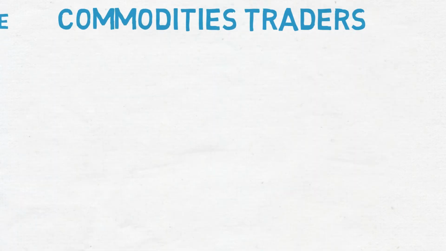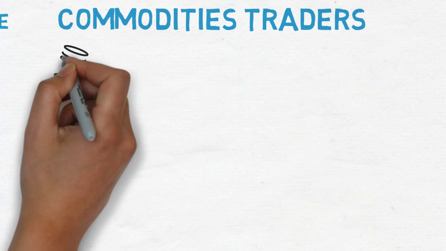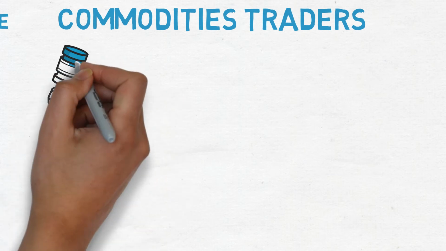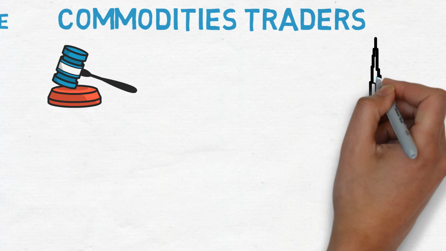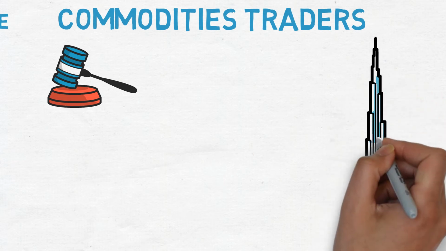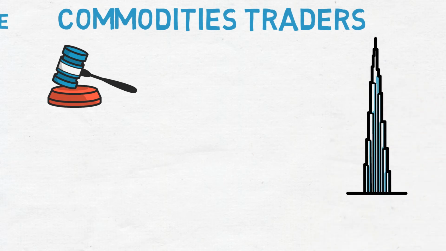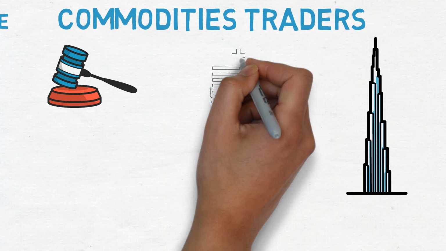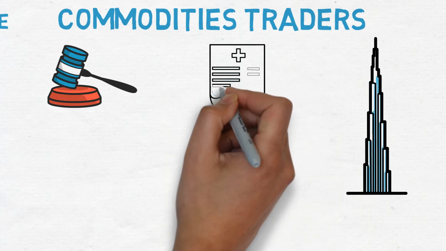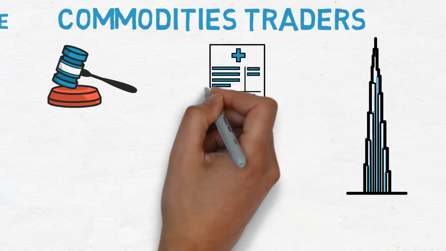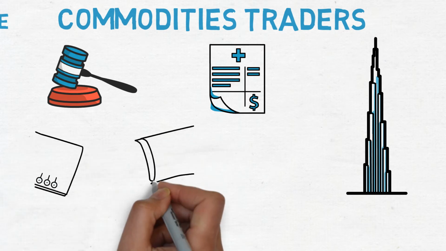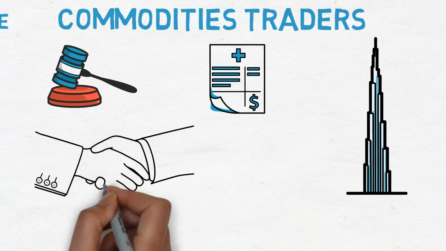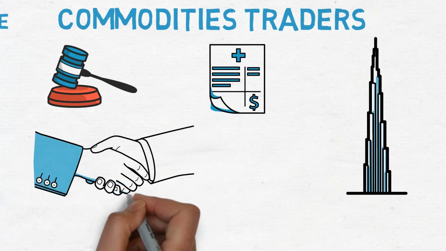Commodities traders. Traders of commodities like gasoline, wheat, and gold also cause high gas prices. They buy oil and gasoline at the commodities futures markets. Those markets allow companies to buy contracts of gasoline for future delivery at an agreed-upon price. But most traders have no intention of taking ownership. Instead, they plan to sell the contract for a profit.